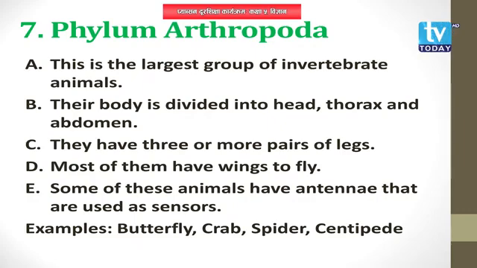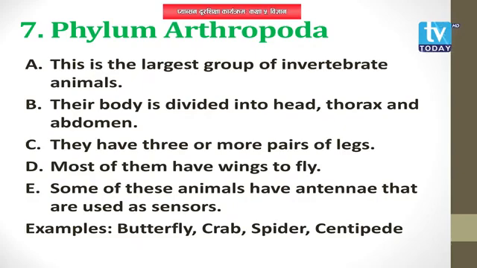What might be the characteristics of Arthropoda then? The animals of this phylum have jointed appendages. I have already told you, appendages means the organs that help in movement or in catching something. And most of them also have wings to fly. Take for example, butterfly. Does it have wings or not? Yes. So they also have wings to fly.